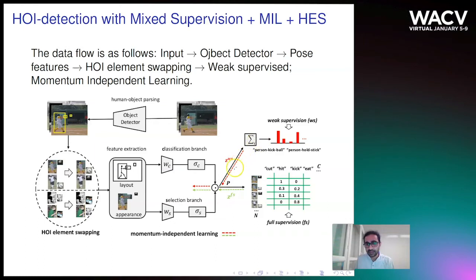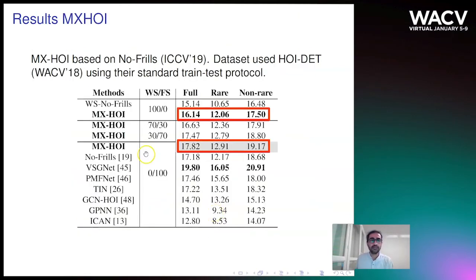Whenever the iteration has weak supervision data, this is the backpropagation path, and this is the backpropagation path for the iterations having full supervision data. And our result on the HICO-DET WACV 2018 dataset using the standard train test protocol is as follows.